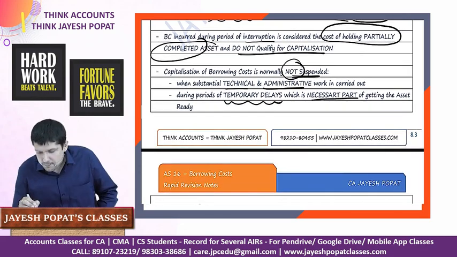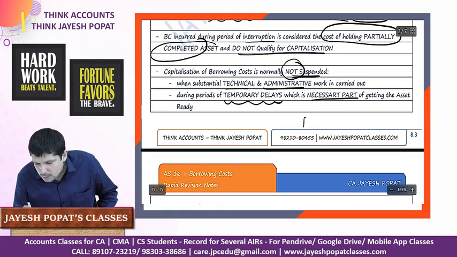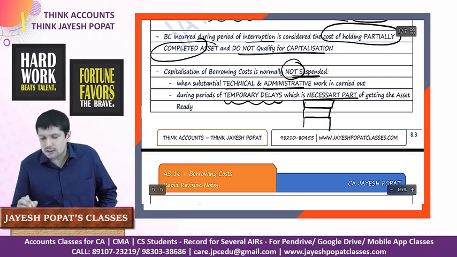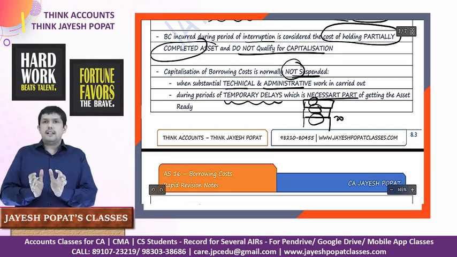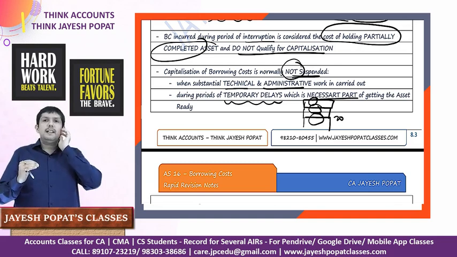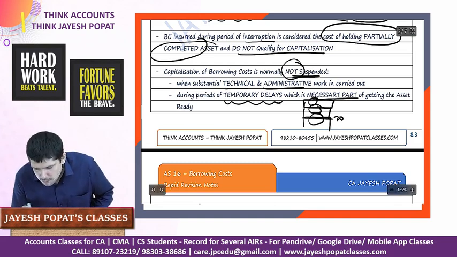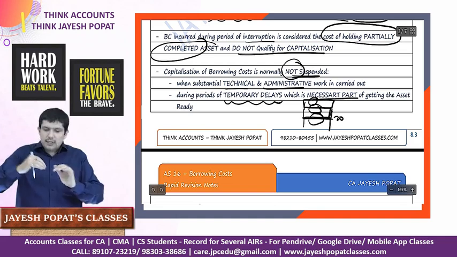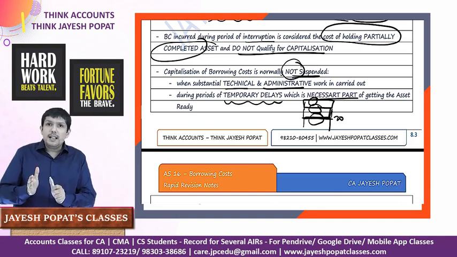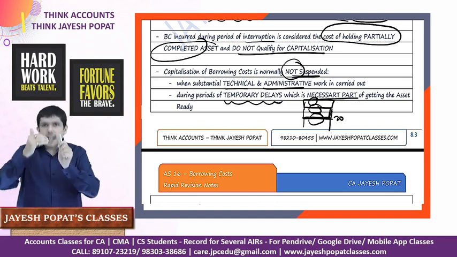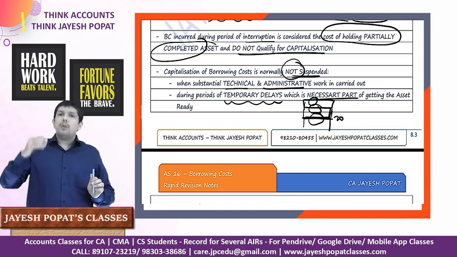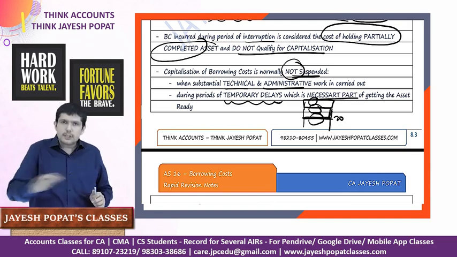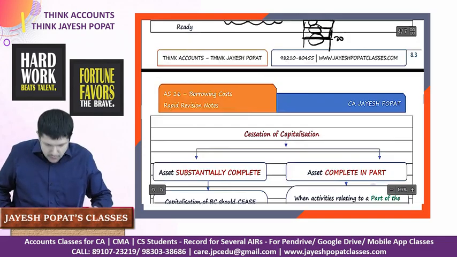I could give you an example. Let's say when construction of a building is there, you do casting of the first floor, then you do the casting of the second floor, then you do the casting of the third floor. This casting takes, let's say, 20 days to solidify, right? You need to stop the work for 20 days so that this casting could actually become concrete, and then you do the next floor. So there are temporary delays, but this temporary delay is part of the work. It has to be stopped if the asset has to be constructed. So during this interval period, the borrowing cost will continue to be capitalized. You will not suspend the capitalization of borrowing cost.